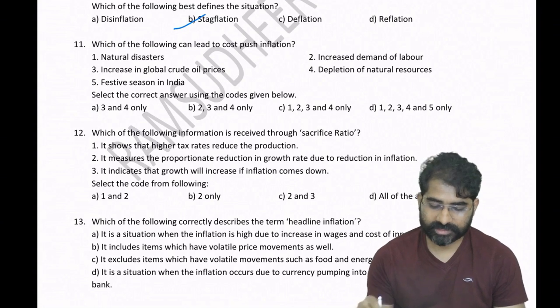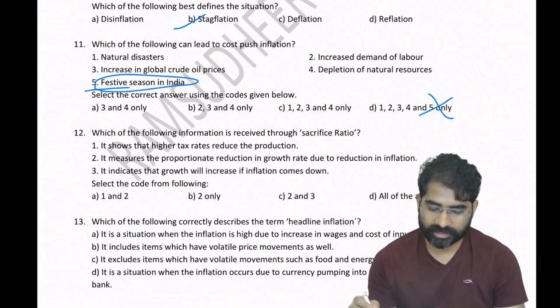So here one is festive season, demand increases, so 5 should not be there in the answer.